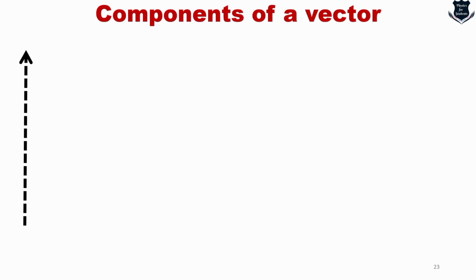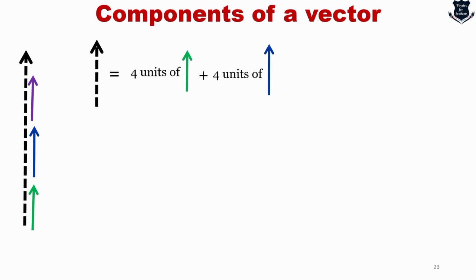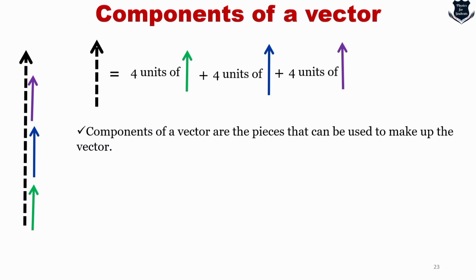So taking this vector, if I take 4 points along the green and then further 4 points with this blue arrow and then further 4 points with the purple arrow, I can say this vector is made up of 4 units of green arrow plus 4 units of blue arrow plus 4 units of purple arrow. So the components of a vector are the pieces that can be used to make up a vector.